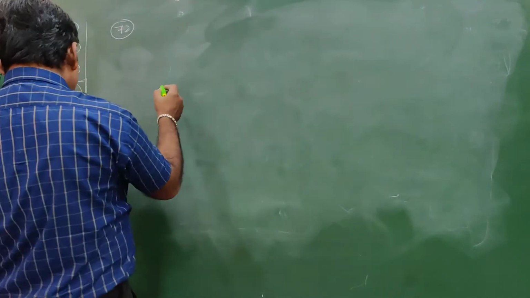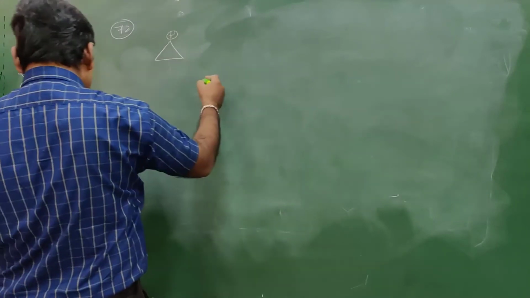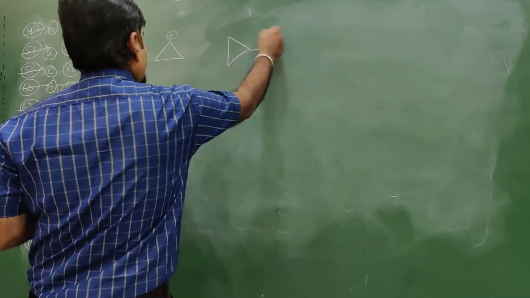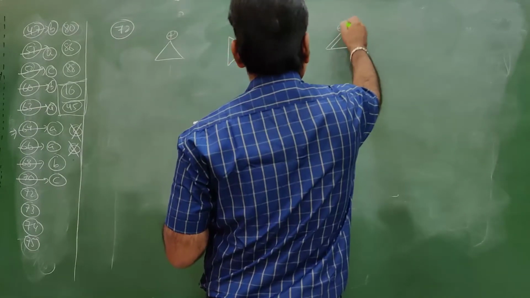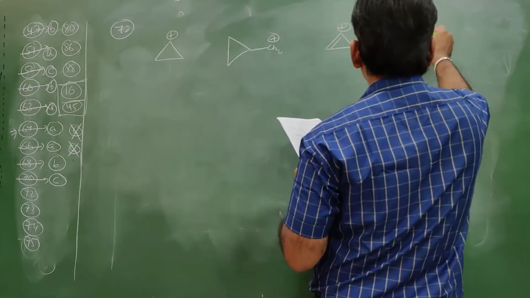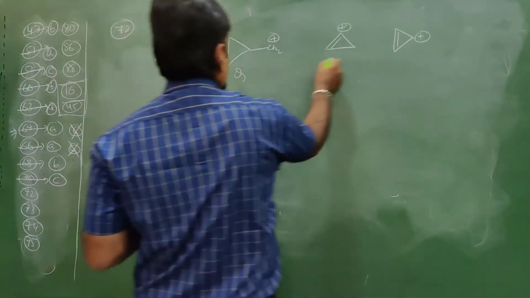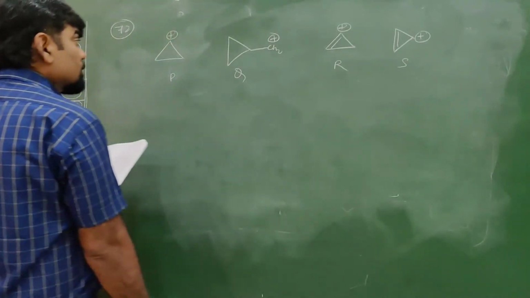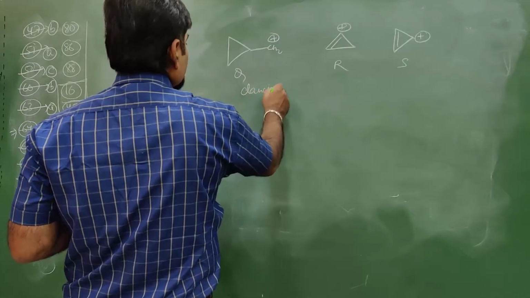Reactivity towards SN1 reaction. So simply in SN1 reaction they form carbocation. For them this will be carbocation. And for them this will be carbocation. See, if this is P, Q, R, S. Okay. So Q is getting stabilized by dancing resonance.